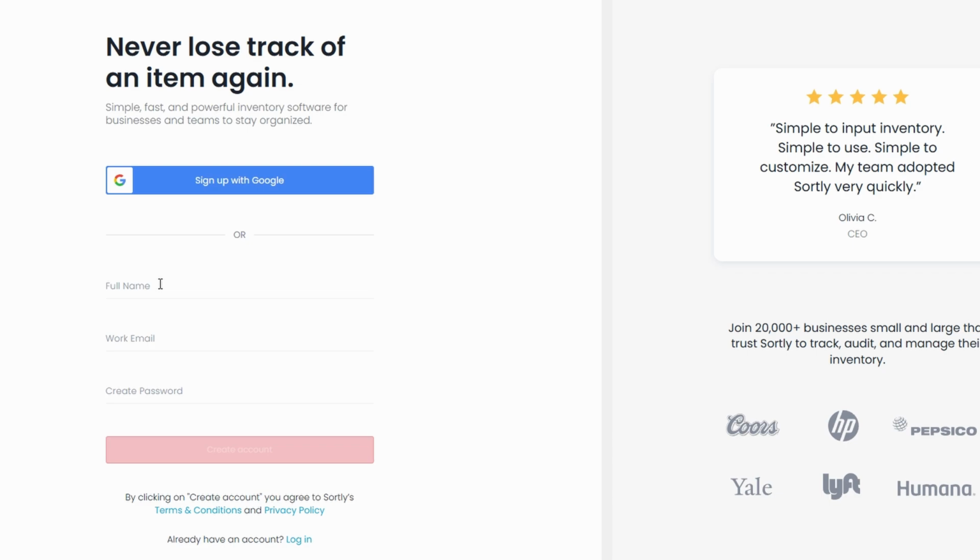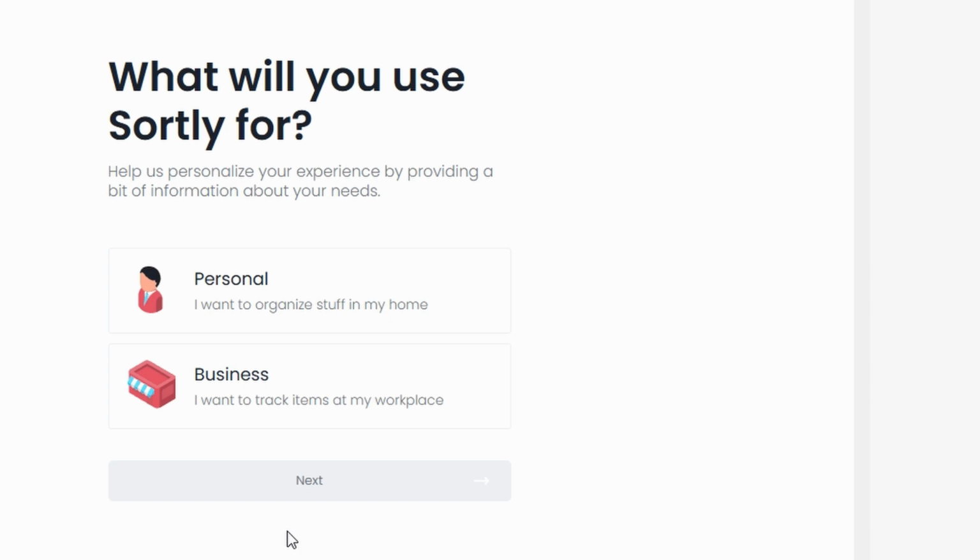Clicking on the free trial will initiate the sign-up process, which is refreshingly straightforward. You'll need to provide your name, email address, and a password. During the setup, Sortly might also ask a few questions to tailor your experience. For instance, it will inquire whether you're managing inventory for personal use or business purposes. You can also add your business name and briefly describe the types of assets or products you plan to track. This helps Sortly optimize your dashboard.